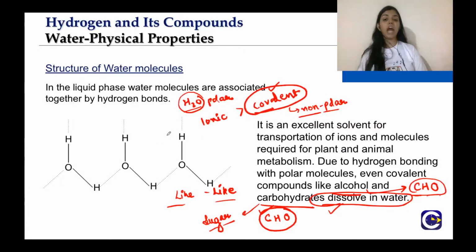That is due to hydrogen bonding. They should have been insoluble because they are less polar and water is more polar, and because like dissolves like, polar should dissolve polar only. But due to the hydrogen bonding, alcohol and carbohydrate-like compounds form hydrogen bonds with water molecules, and therefore they dissolve in water easily.